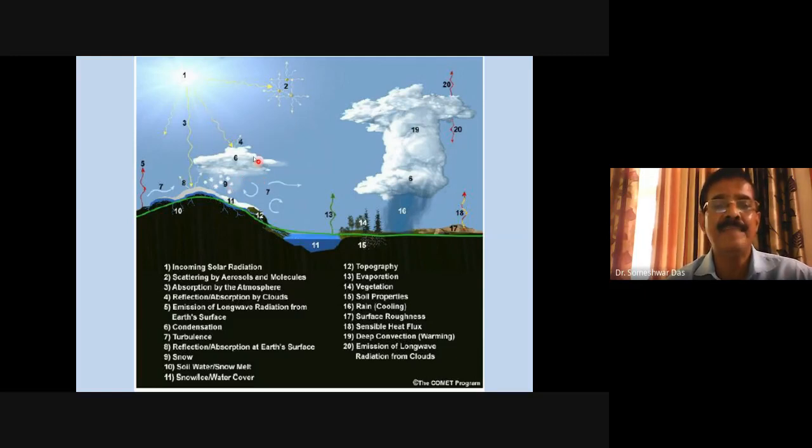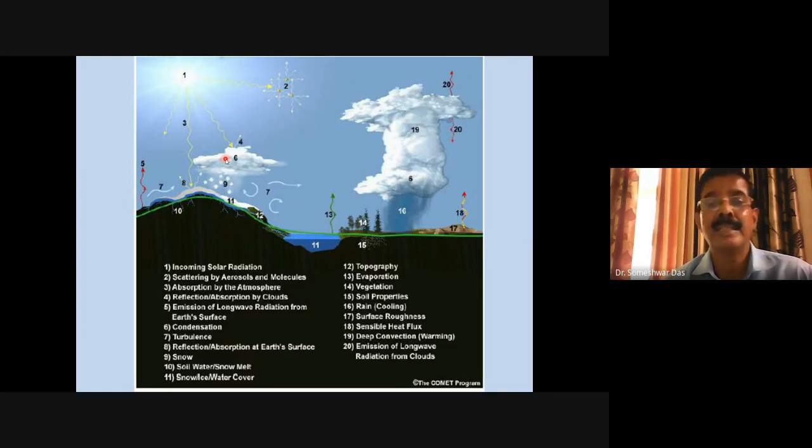these things will affect the radiation: how much is reflected, how much is absorbed, how much is scattered, how much is emitted, and so on. So we need to know two things very precisely in the model. One is how much is the cloud amount or cloud fraction. Another is what are the contents, or hydrometeor contents, of the cloud.